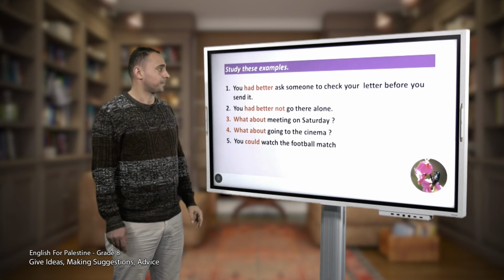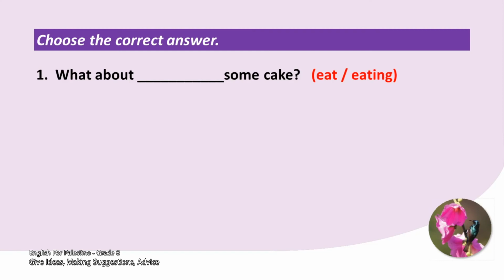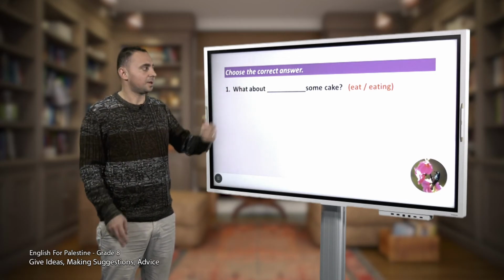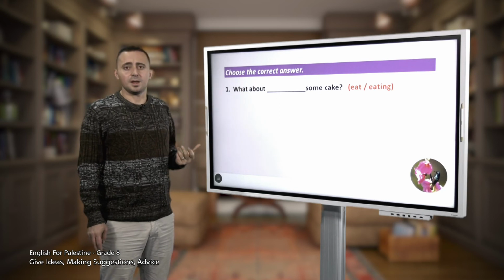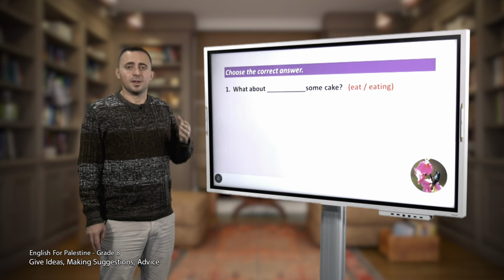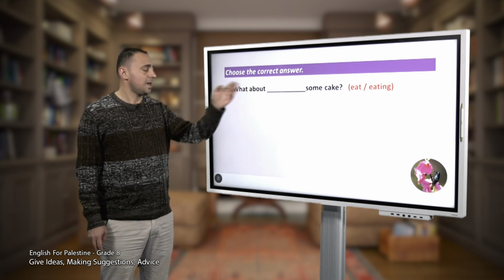Let's continue. Okay, dear students, it's time to practice. Here we have an activity and we are going to choose the correct answer based on what you have just learned. Number 1, what about some cake? Do we say eat or eating? Excellent, very good. We use eating. Why? Because what about should be followed by a verb ing. That's right, so we say eating.